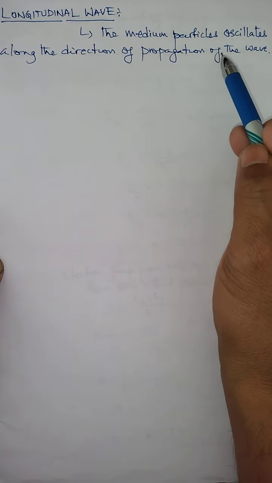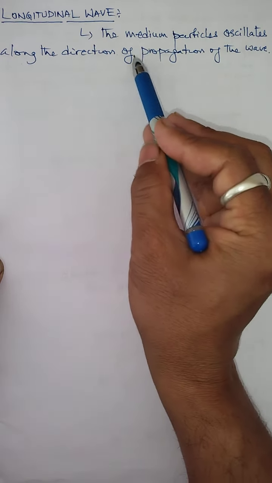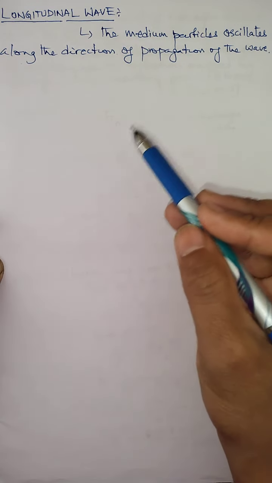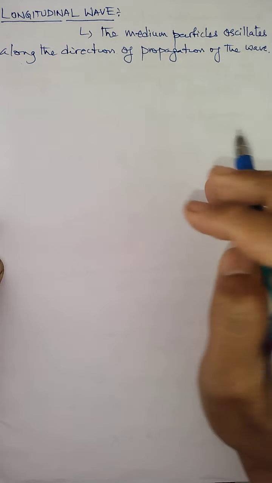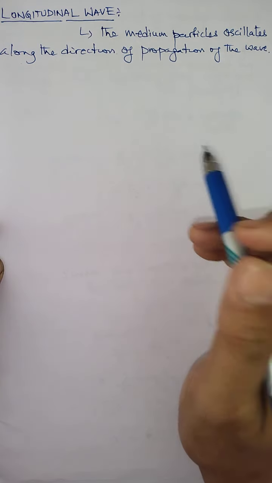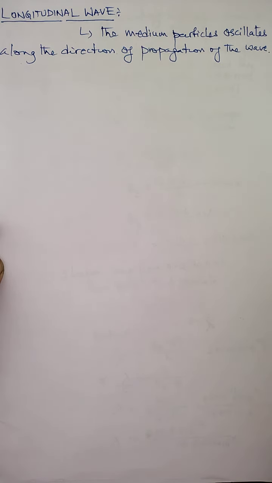Look, this point is very important. The medium particles oscillate or vibrate along the direction of propagation of the wave. So when a wave propagates in a medium in such a way that the medium particles oscillate along the direction of propagation of the wave, such a wave is called a longitudinal wave. What wave? Longitudinal wave.